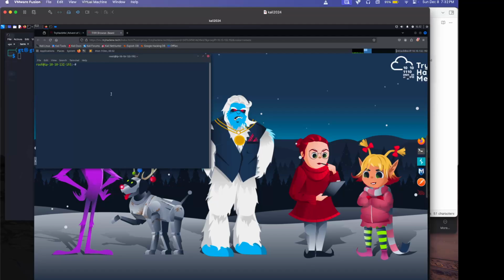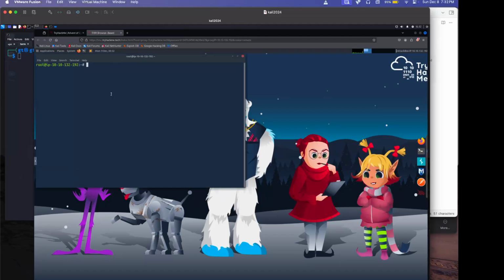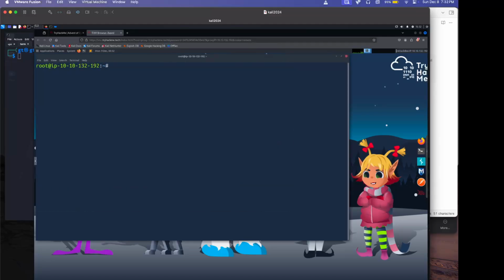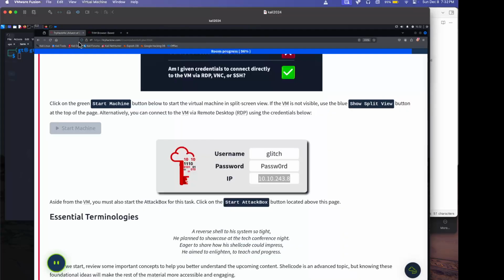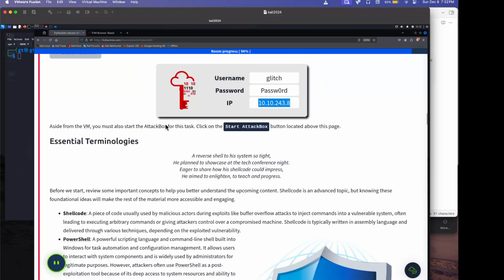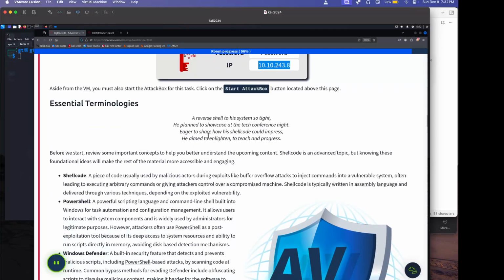Command plus, nope, it's not gonna work. Command Control plus, yes. All right, so I think I figured that out, but we're gonna find out. Aside from the VM, you must also start a AttackBox. Yes, we did that. Essential terminology.